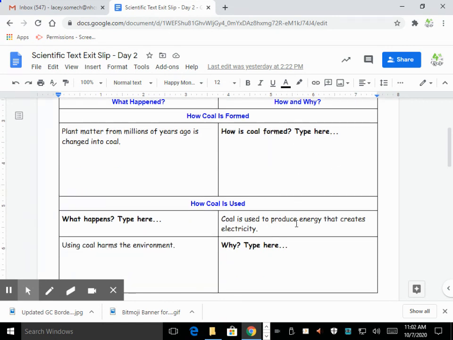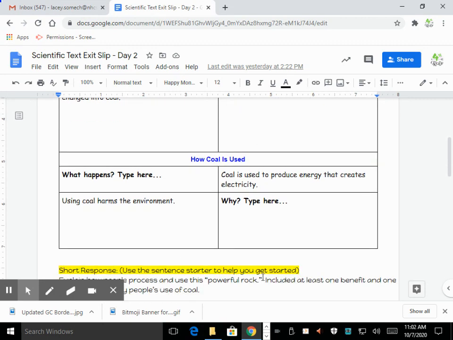Now, I know that coal is used to produce energy that creates electricity, but what has to happen? Remember, Minecrafters, what do we have to do with that coal in order for us to be able to get to that powerful energy? Last one, we also learned that coal is unfortunately harming our environment, but why? Talk to me here about that. Go back to the lesson if you need help with your chart.